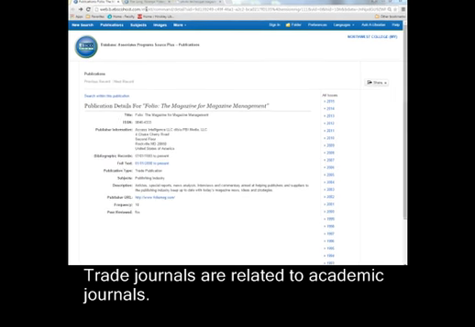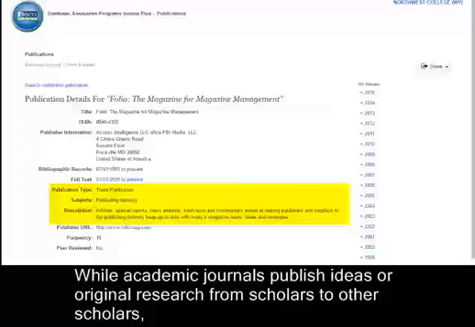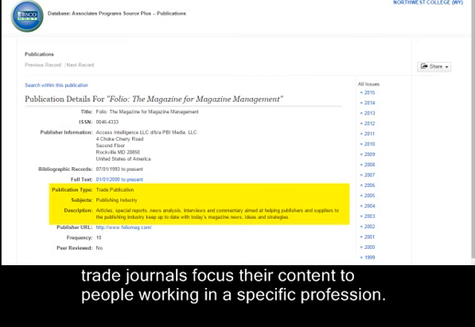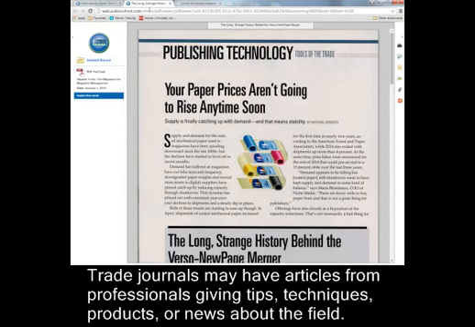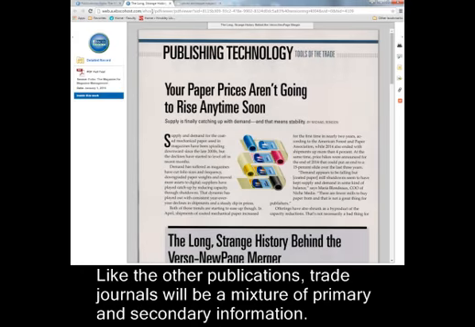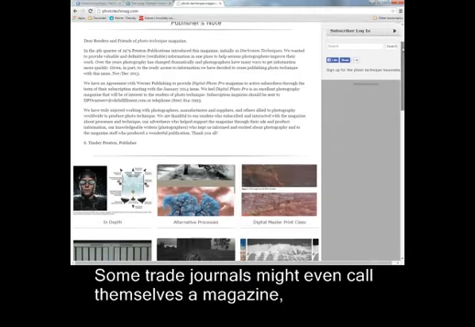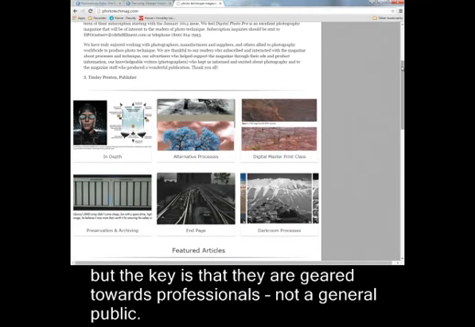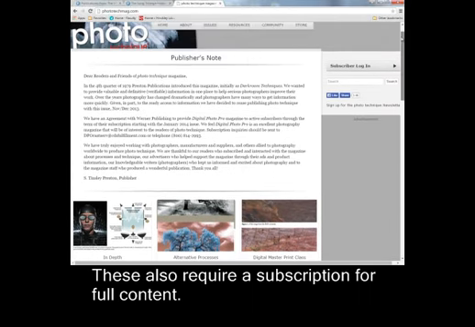Trade journals are related to academic journals. While academic journals publish ideas or original research from scholars to other scholars, trade journals focus their content to people working in a specific profession. Trade journals may have articles from professionals giving tips, techniques, products, or news about the field. Like other publications, trade journals will be a mixture of primary and secondary information. Trade journals will look more like a magazine than an academic journal. Some trade journals might even call themselves a magazine, but the key is that they are geared towards professionals, not a general public. These also require a subscription for full content.